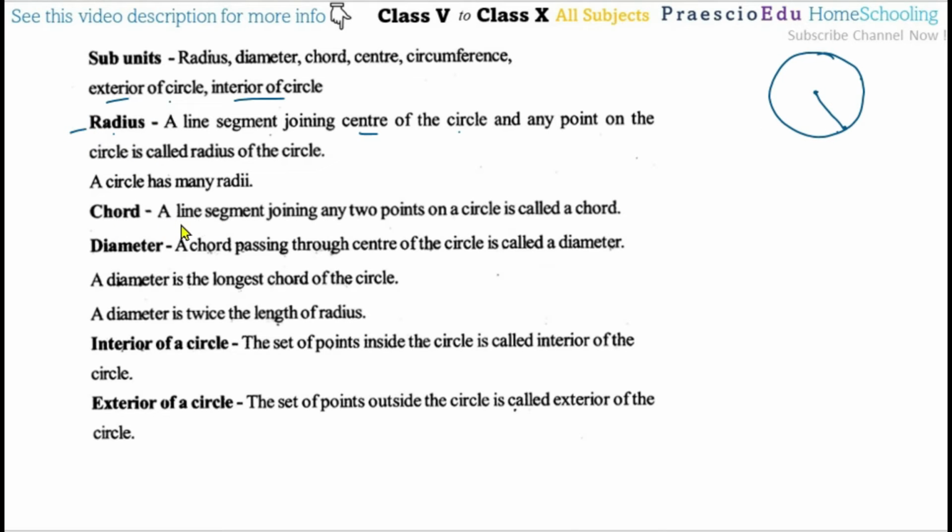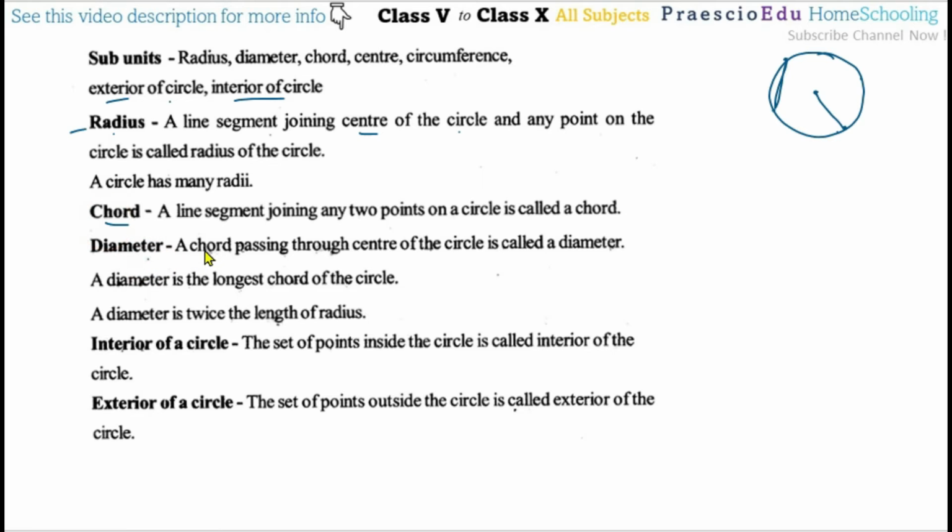Now chord means any point on a circle and another point on the circle, or we can say two points on a circle. If they are joined and make a segment, then this is called a chord. So the segment joining two points on a circle is called a chord.